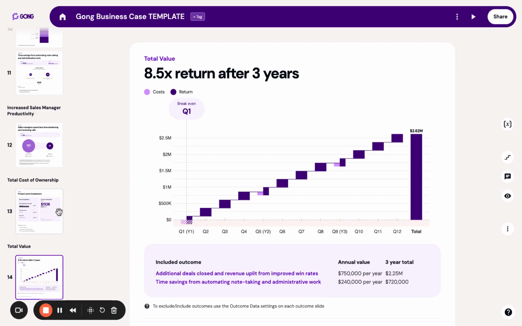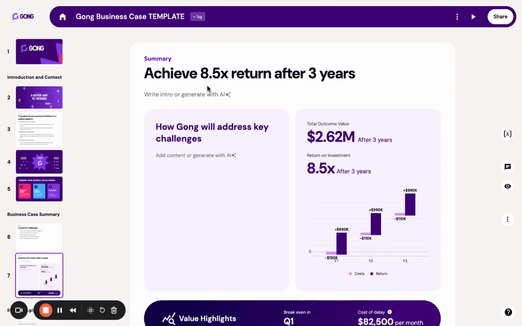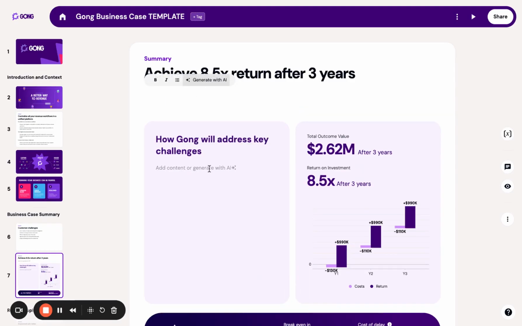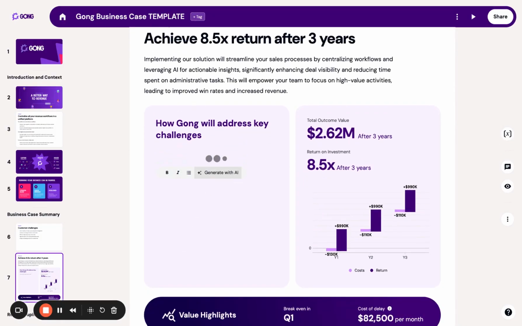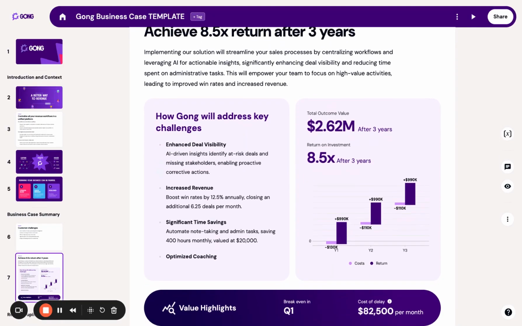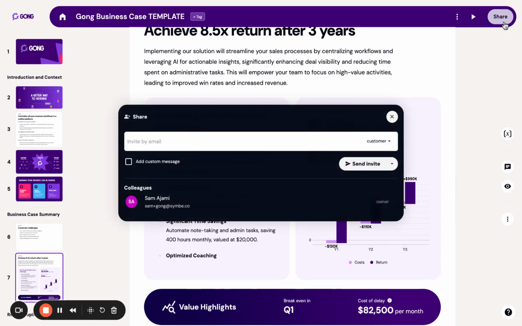Now, to bring this all together for a prospect, I might jump up to the exec summary and generate these little sections with AI. What this will then do is use the content within the business case to tell me the main points of the business case and also show me the ROI summary based off all of my prospects' information. I can then share this business case with my prospect via email and collaborate directly with them on the business case for their use specifically.